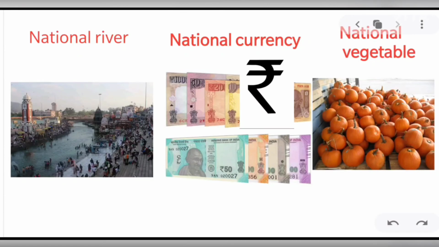The national currency of India is the Indian rupee. The rupee symbol was adopted in 2010. It was designed by D. Udaya Kumar. The national vegetable of India is the pumpkin.